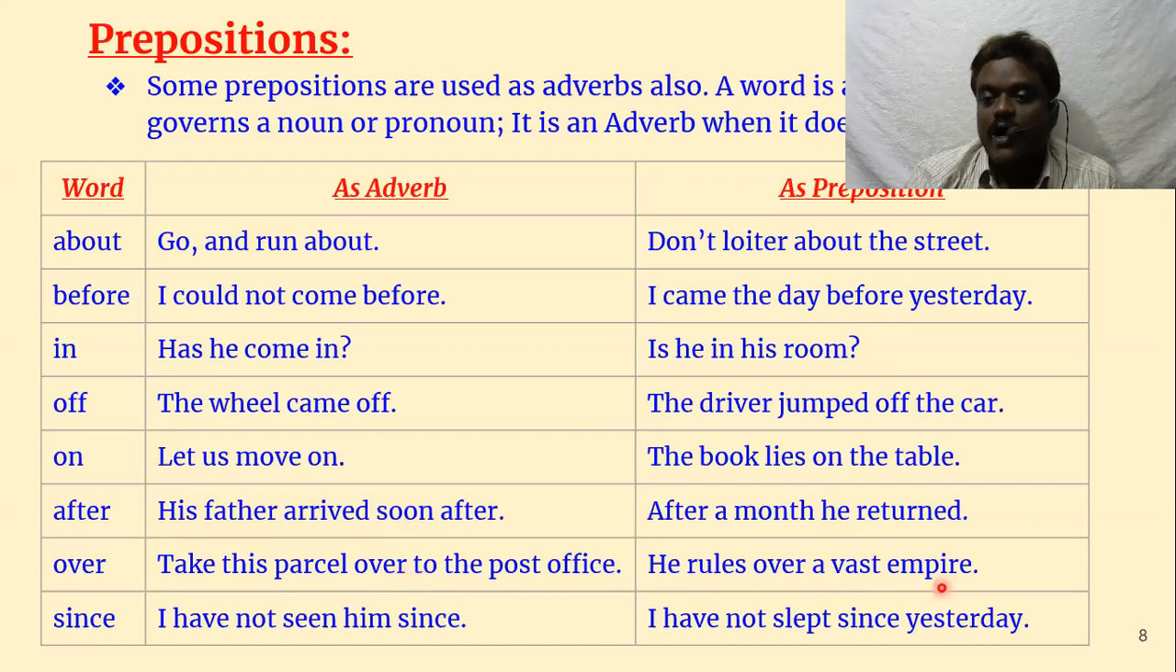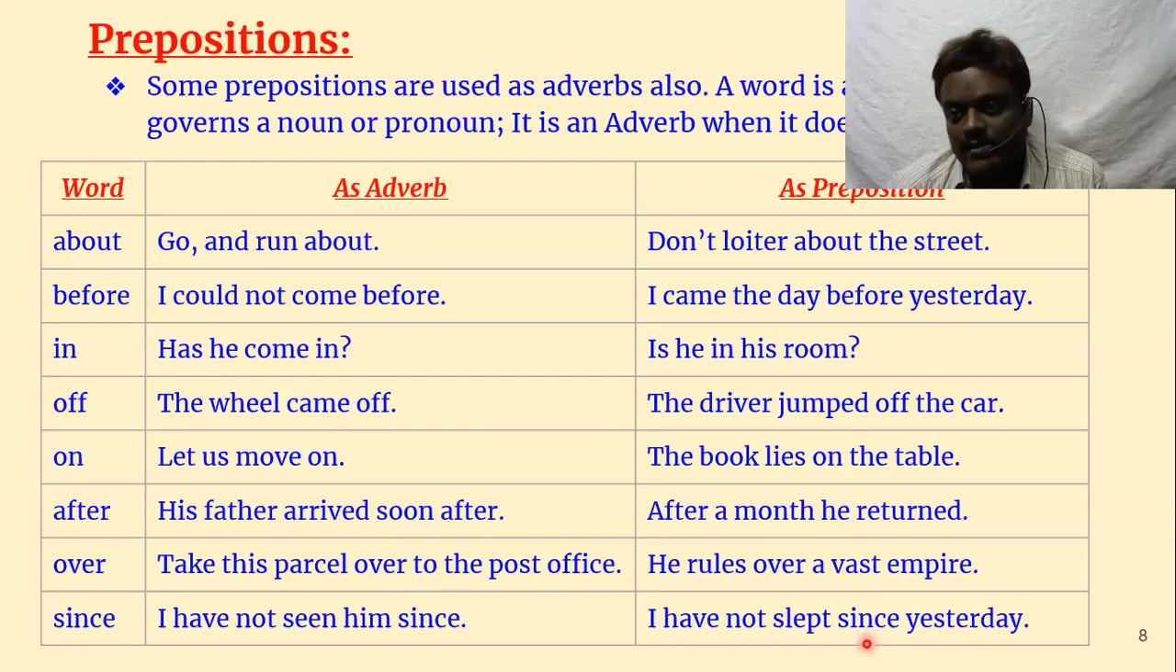He rules over a vast empire. See, this vast empire is the object of "over". I have not seen him since. See, there is nothing. If I had said, I have not seen him since yesterday, then it would have been a preposition, but nothing is there. It is an adverb modifying the verb seen. I have not slept since yesterday. Here yesterday is the object of "since", so it is a preposition. So you have to be very careful and not get confused.